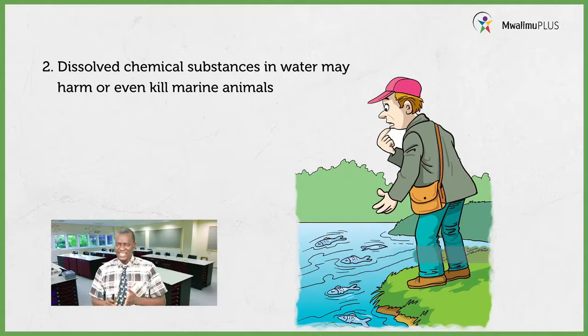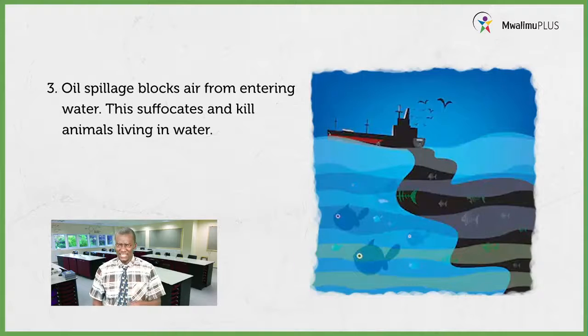Let us look at the next on the screen. What are you able to see? Very good. From the screen, we can see some oil being spilled into water, oil spillage. And I want you to know that oil spillage can suffocate and kill the animals that are living in water.